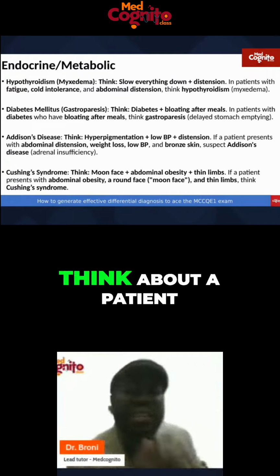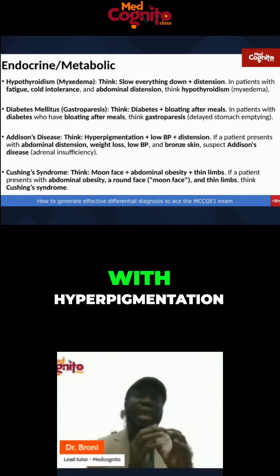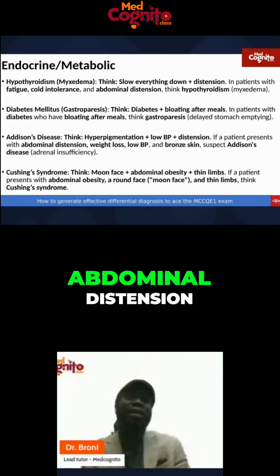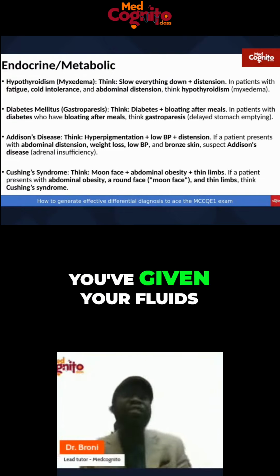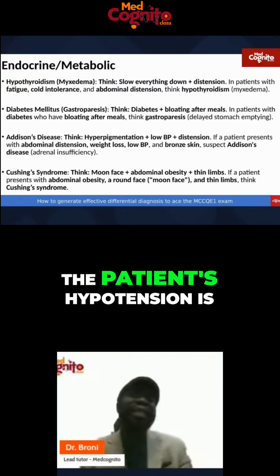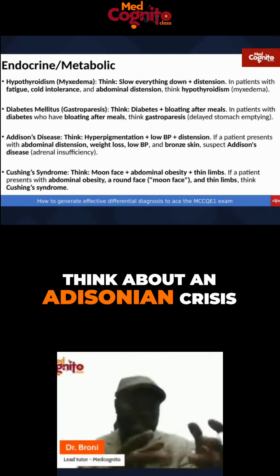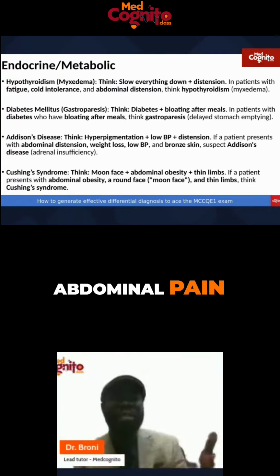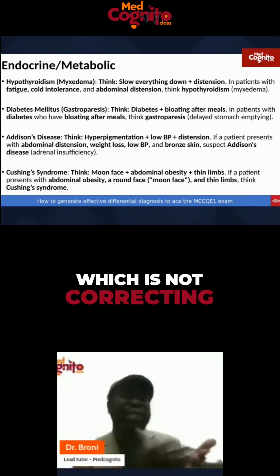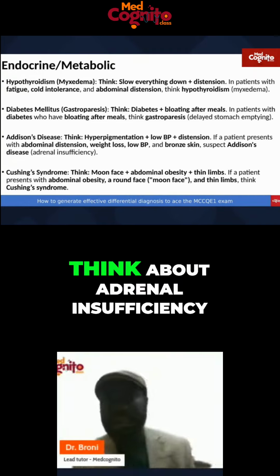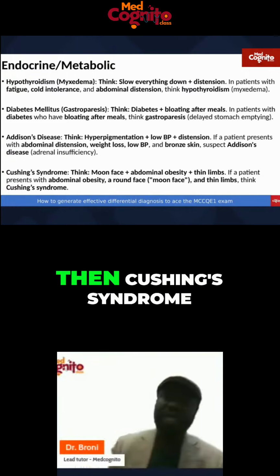Addison's disease, think about a patient with hyperpigmentation, low blood pressure, abdominal distension. You've given your fluids. The patient's hypotension is not correcting. Think about an Addisonian crisis, right? Abdominal pain, low blood pressure, which is not correcting with regular IV fluid unless you give a steroid. Think about adrenal insufficiency.